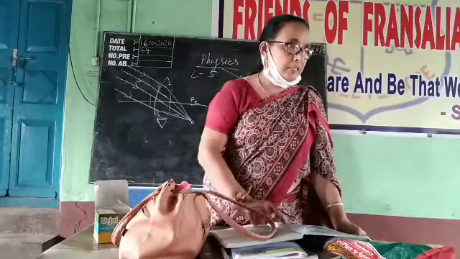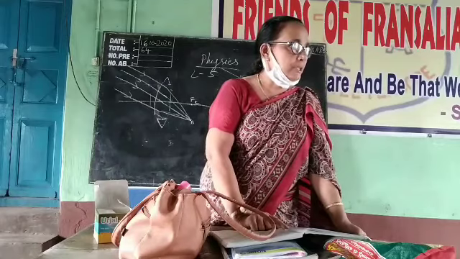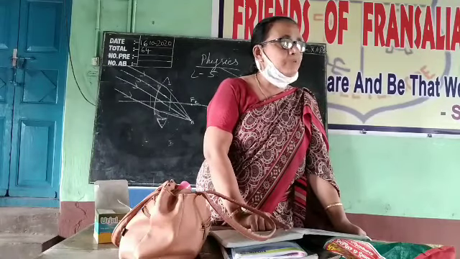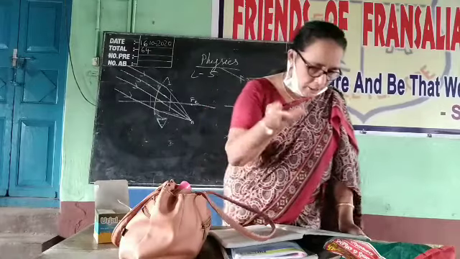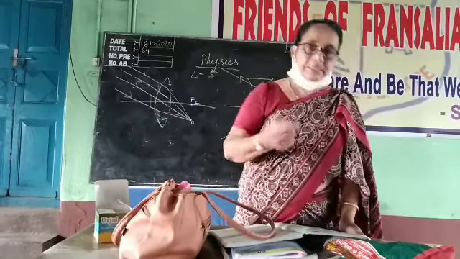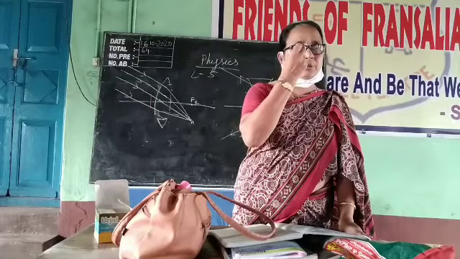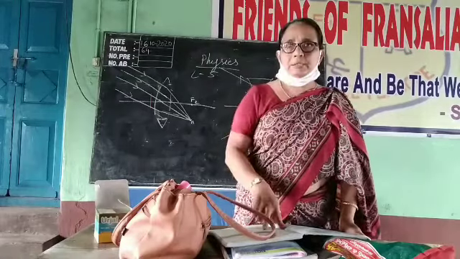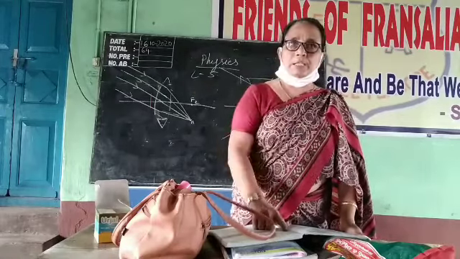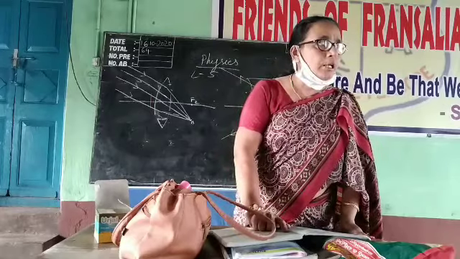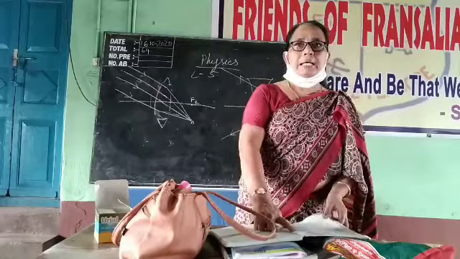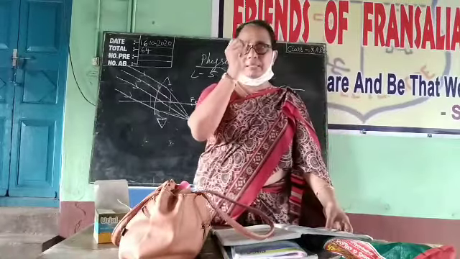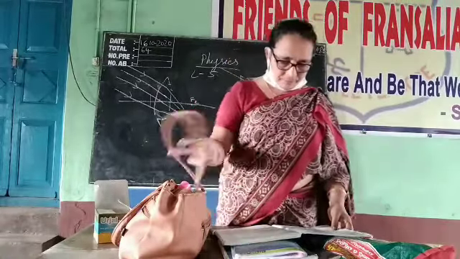Underline that. What will be the question? What will happen if some part of the lens is covered? What will happen to the focal length or the intensity of the light coming out of the lens? Focal length remains unchanged, but the intensity of the image decreases, meaning you will get a very light image.